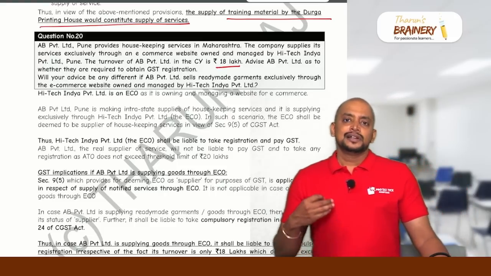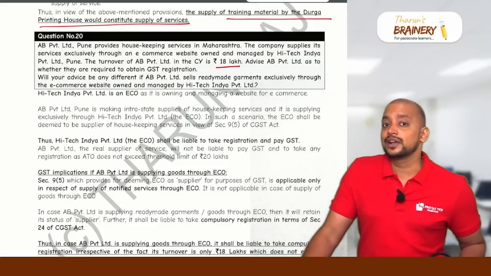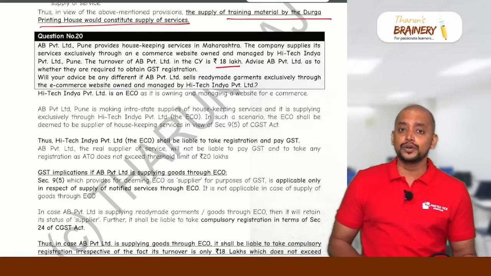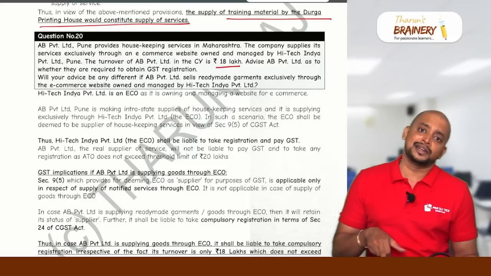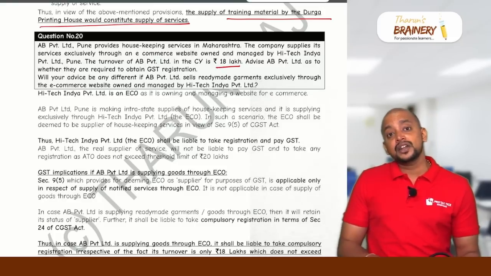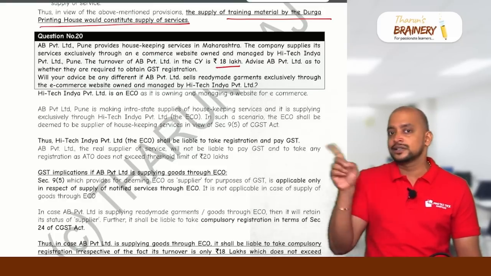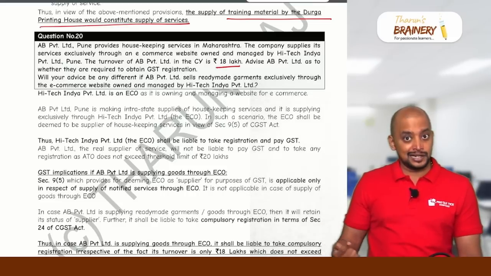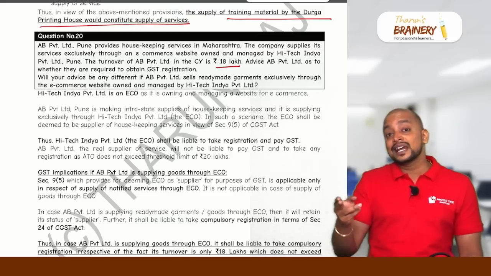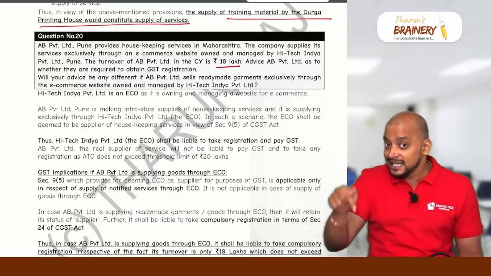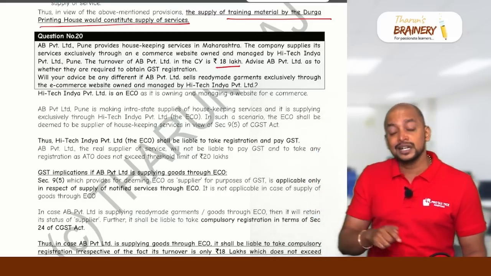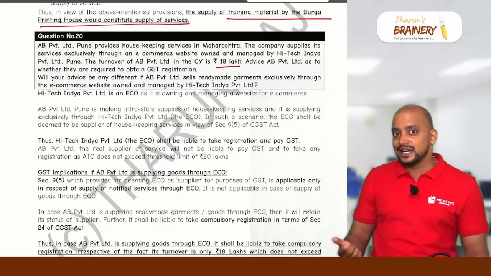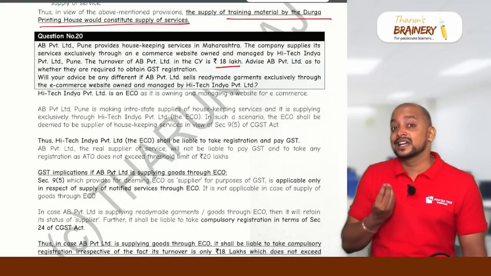So we have that services provided through an e-commerce operator is not compulsorily required to get registered. Only supplier of goods through e-commerce operator is compulsorily required to get registered. But supplier of services through e-commerce operator is not compulsorily required to get registered. Supply of services through e-commerce operator is required to register only when their aggregate turnover exceeds the threshold limit. In this case, AB Private Limited is supplying services through the e-commerce operator, which means they need to register only when their aggregate turnover exceeds the threshold limit.